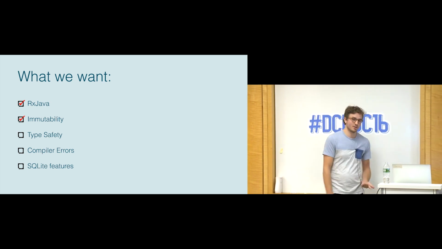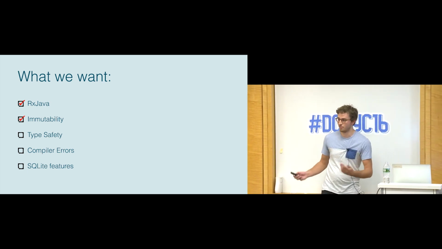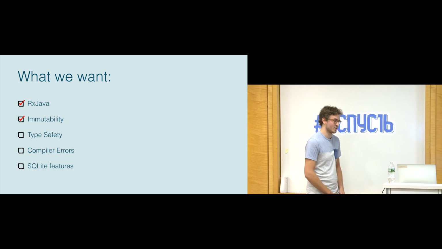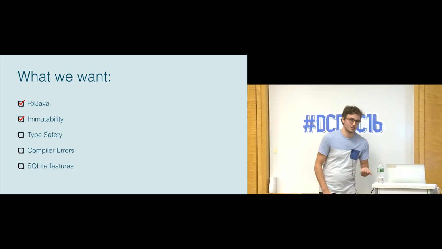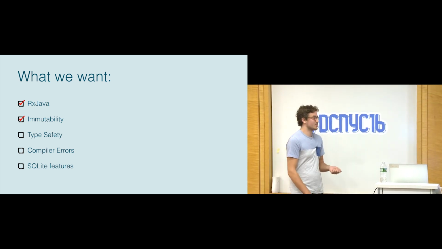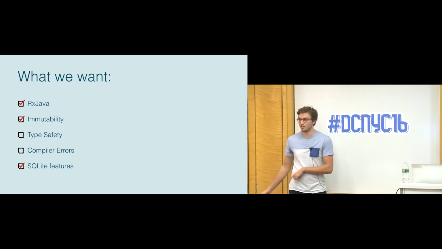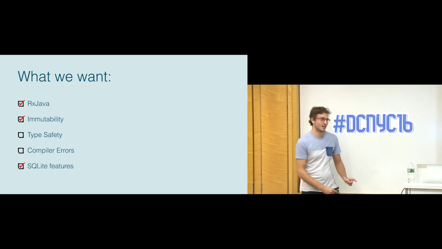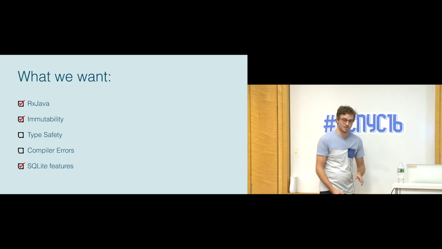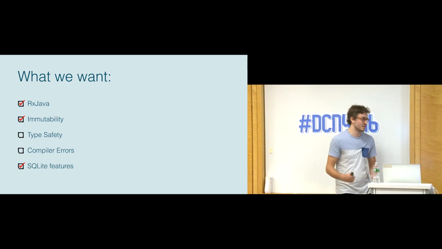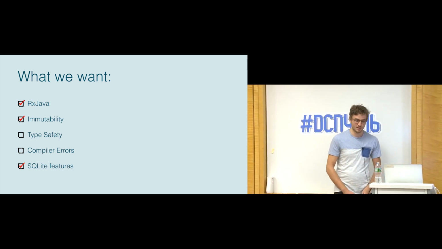Type safety and compiler errors are the two big ones that it just doesn't do anything with. Everything is happening at runtime. It's all being interpreted. And then SQLite features is interesting because it's like this XOR with RxJava, where if you want SQLite features, you can't use Content Provider and Content Resolver. But if you want RxJava, then the easiest way to do it is to use those APIs. So I checked it off, even though it's not necessarily true that you can get both at the same time.